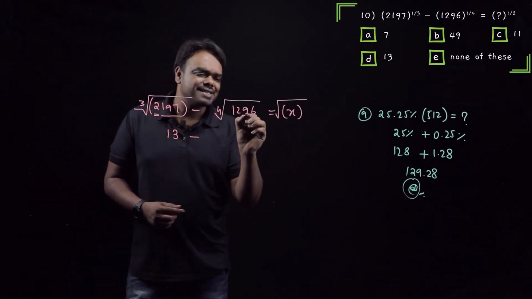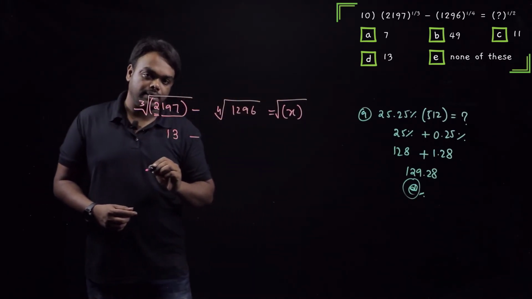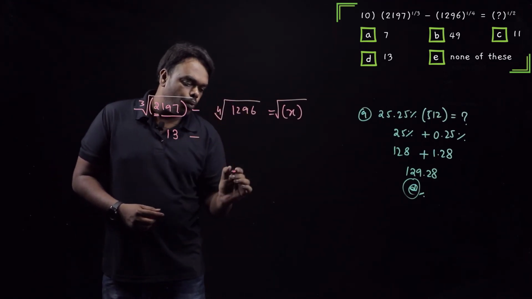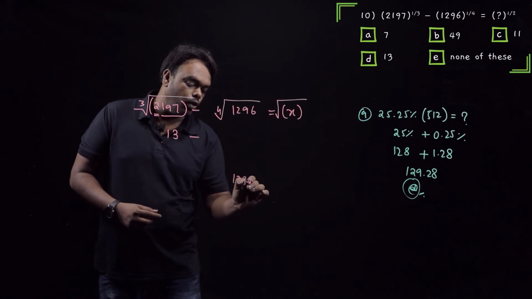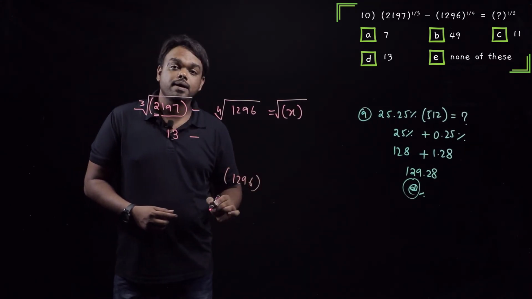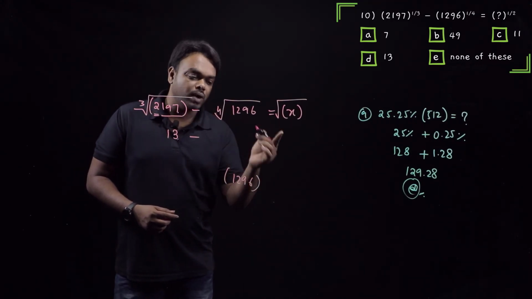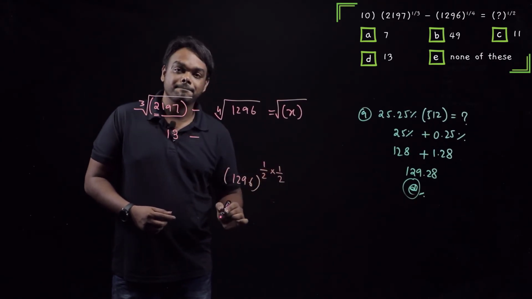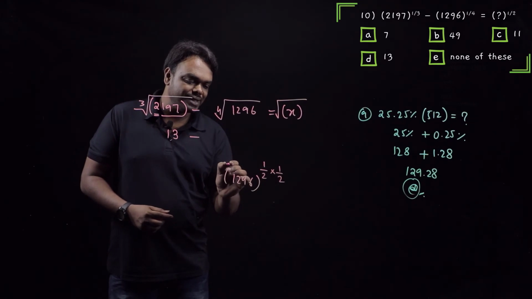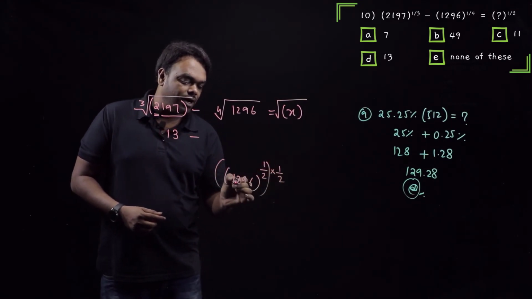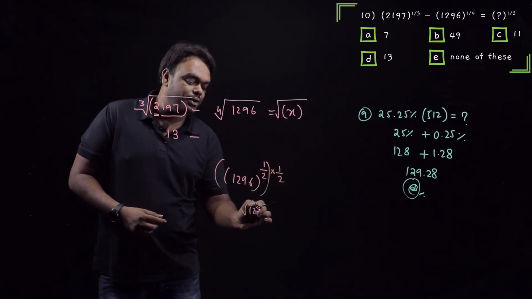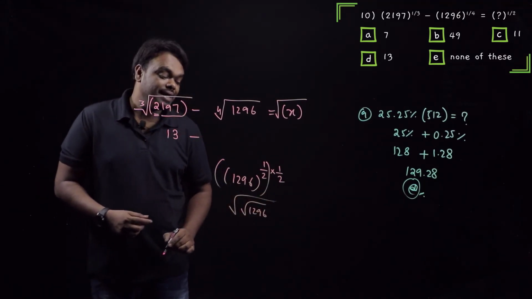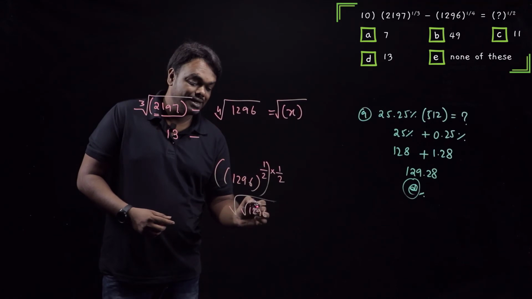Now this is the slightly complicated part, at least it looks like so. Guys, 1296 whole power, fourth root means 1 by 4. 1 by 4 can be written as 1 by 2 into 1 by 2. Agree? So if you observe, it is the root of 1296 and again a root over it. Now, let us find the 1296 square root.